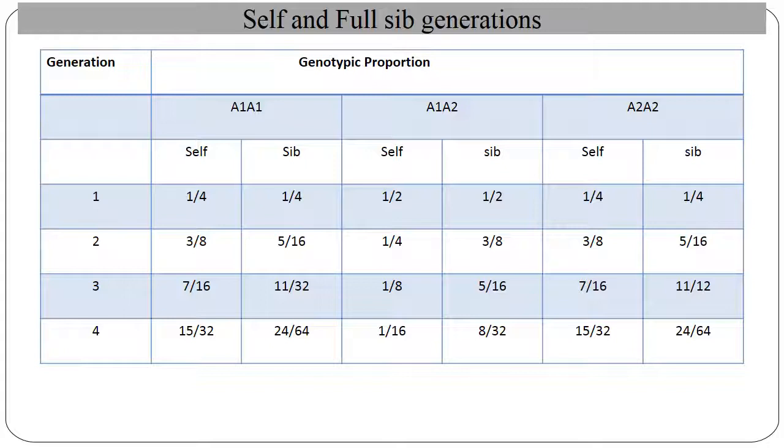In the self and full sib generations, after certain generations, the proportion of alleles is shown here. Under self and sib conditions, the proportion at the first generation is 1/4 and in the subsequent generation it changes. In the homozygous dominant form, the selfed one will be 3/8 and the sib one will be 5/16, and for the other allele A2 also it remains the same, but in A1A2 it will be 1/4 and 3/8. Likewise, in every generation it changes with a definite amount.